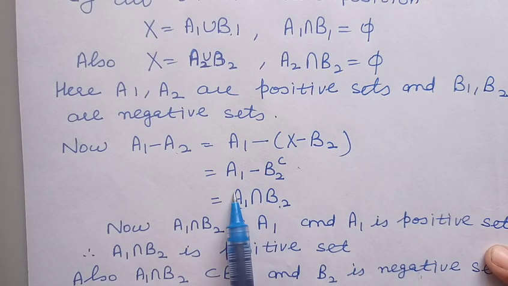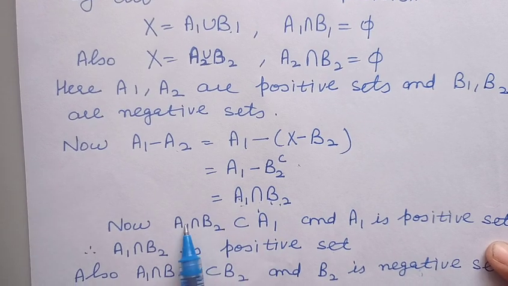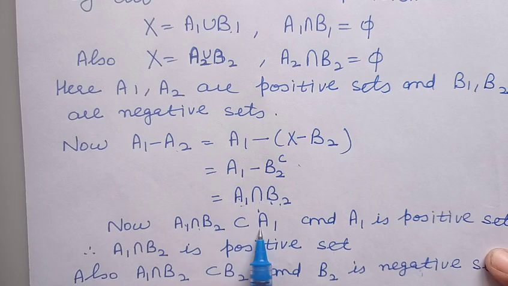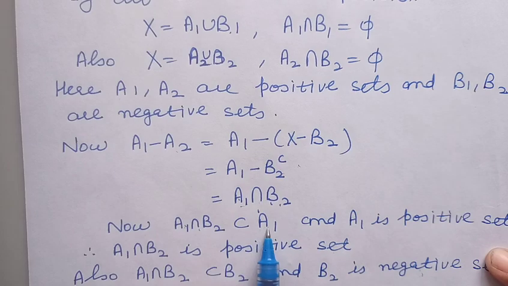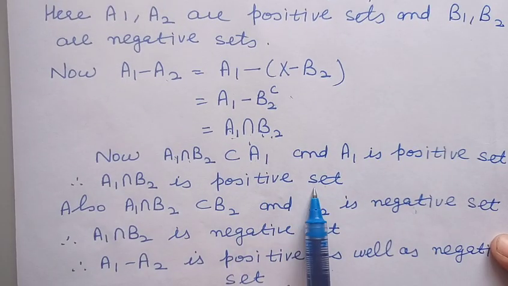Now because the intersection of two sets is contained in both sets, A1 intersection B2 is contained in A1 as well as B2. Now being contained in A1, and A1 is a positive set, a subset of a positive set is again positive, so A1 intersection B2 is a positive set.